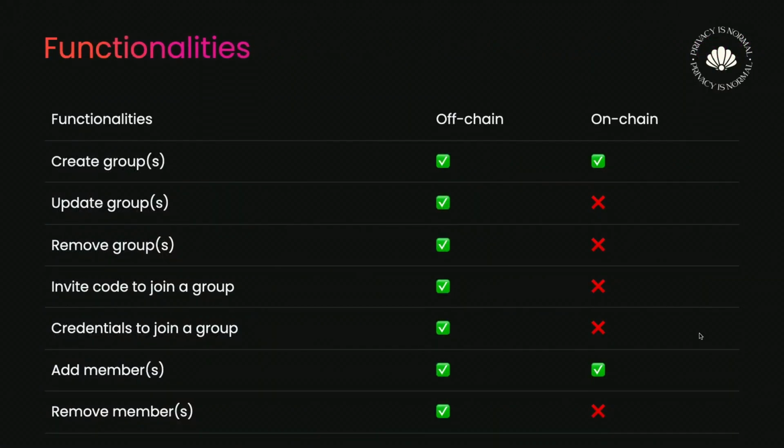There are some functionalities. There are more, but these are the main ones. You can create groups, update groups, one or many, remove groups, join a group using an invite code, and also join a group using credentials, and add members and remove members. Right now, all these functionalities are supported by the off-chain groups, but only create groups and add members are part of the on-chain groups.